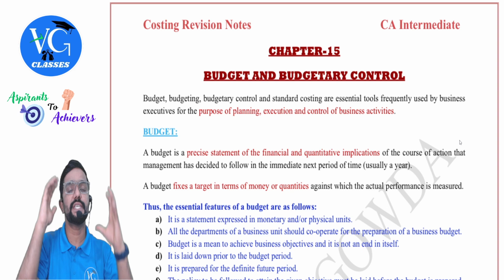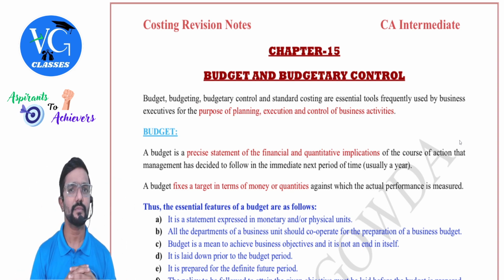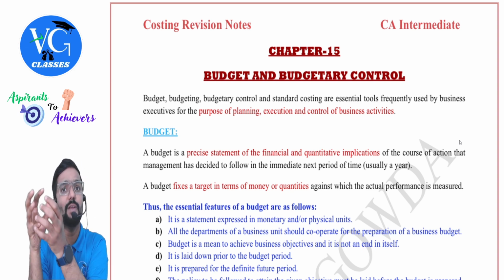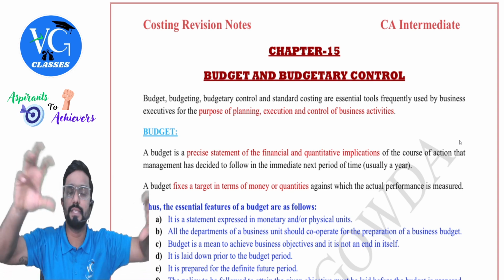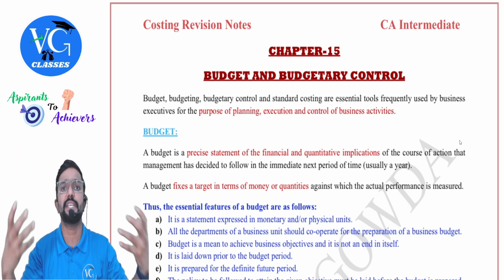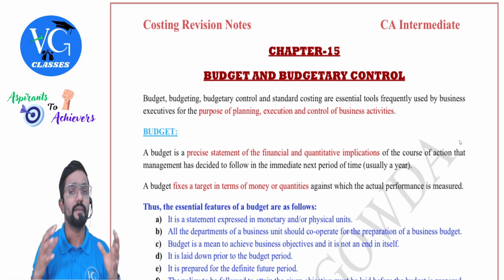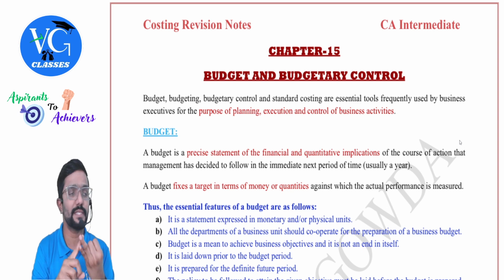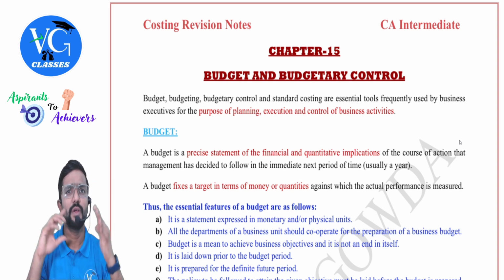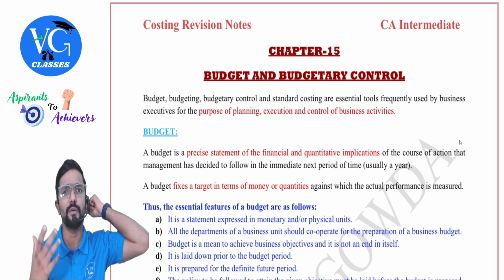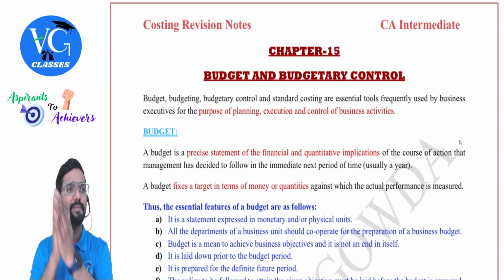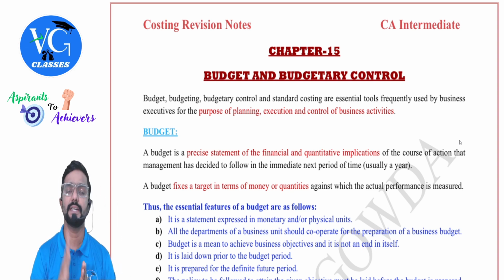So once the organization sets a budget, what do they do, sir? They will first fix the sales budget. When they are fixing a sales budget, they will also coordinate with other departments. First, they will call a meeting. There will be something called a budget committee. They will call for a meeting in which all the functional managers would be there, like the production manager, purchase manager, sales manager, marketing manager, HR manager. All these people would be involved in this. What do they do, sir? Simple. For the sales manager, first the top level management will ask, sir, what is the expected sales we can achieve in the next year?